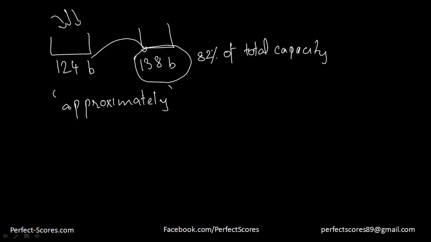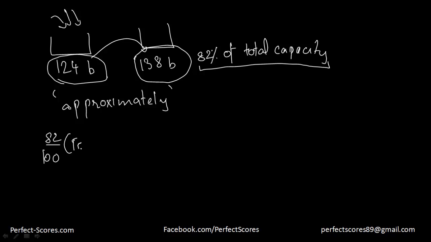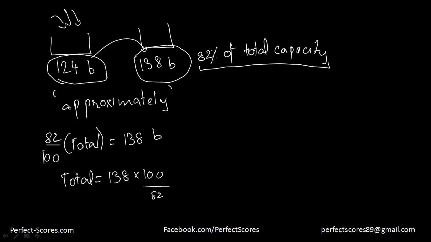Now over here it says how many billion gallons of water were the reservoirs short of total capacity prior to the storm. So he just wants how many gallons were short before that. So for that I would have to find the total capacity. So 82%. If you convert this into mathematical language, percent means division, of means multiplication. 82% of the total capacity is equivalent to 138 billion, right? So what is your total capacity? Your total capacity would be 138 into 100 divided by 82. Let's keep the billion here.